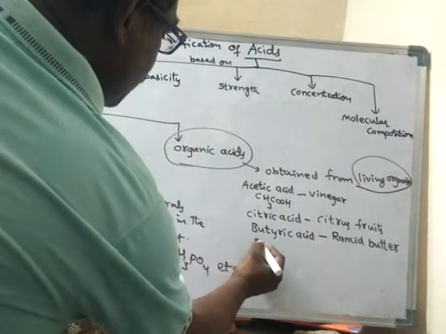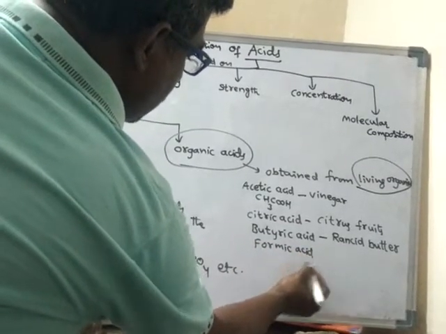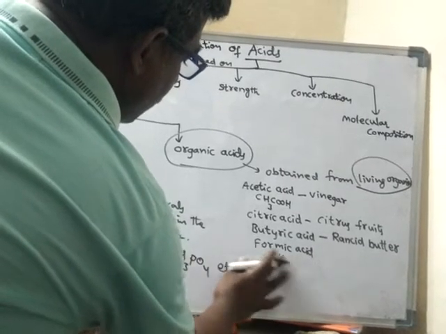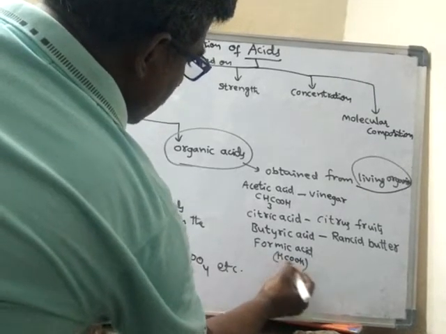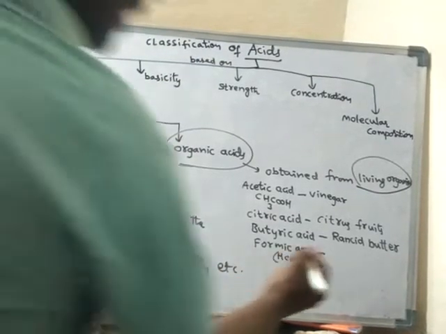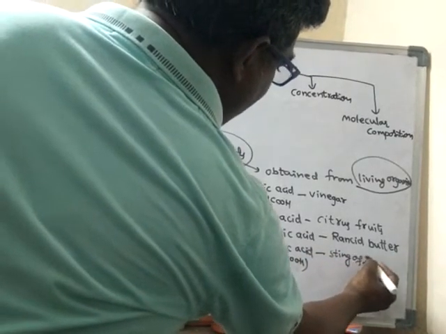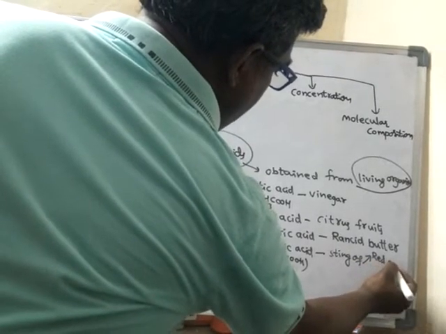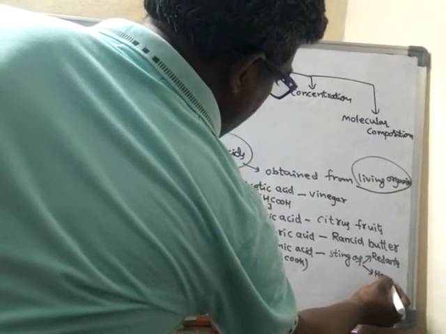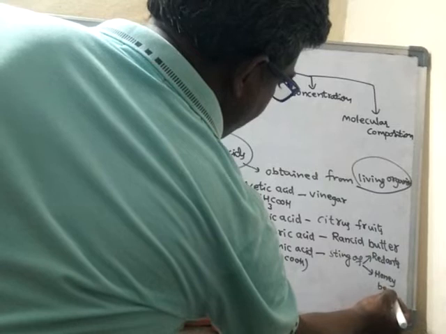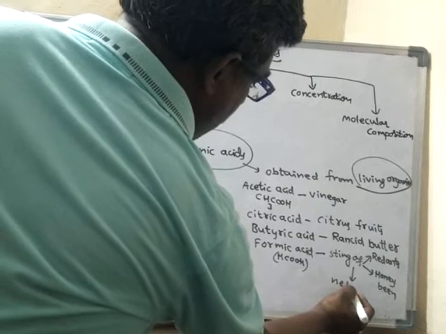Formic acid. Generally it is denoted by HCOOH. Its formula is HCOOH. It is present in the sting of red ants or honeybee, or the sting of nettle plants.